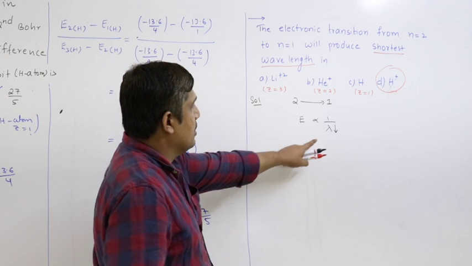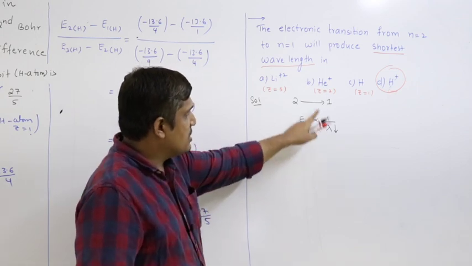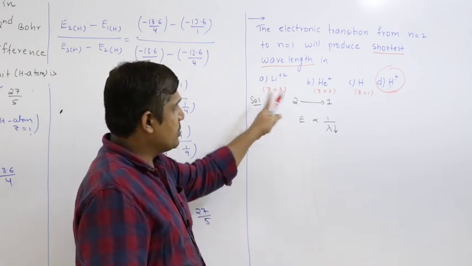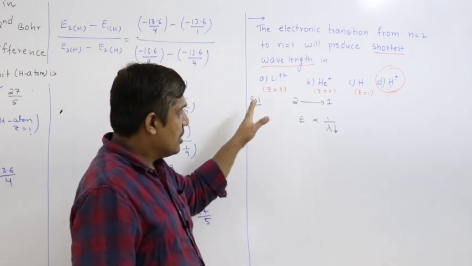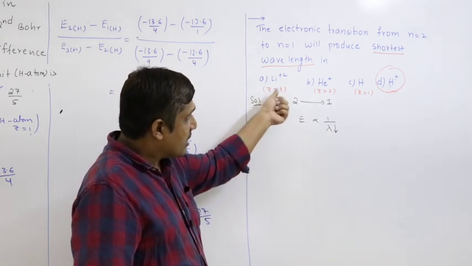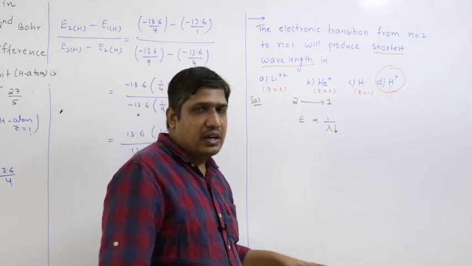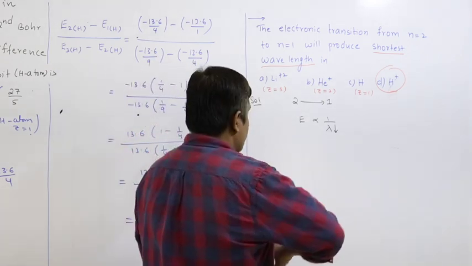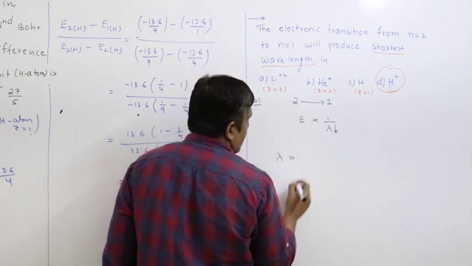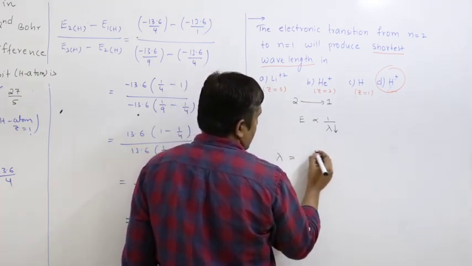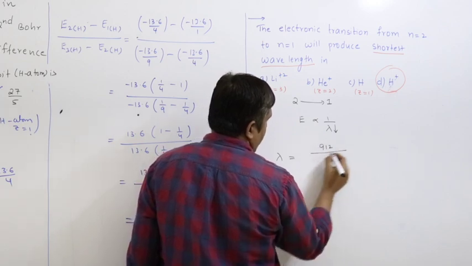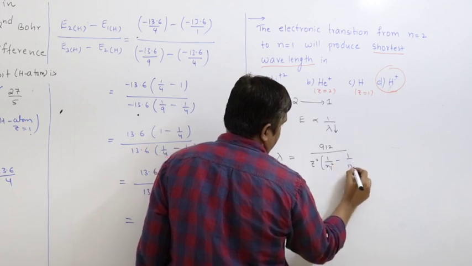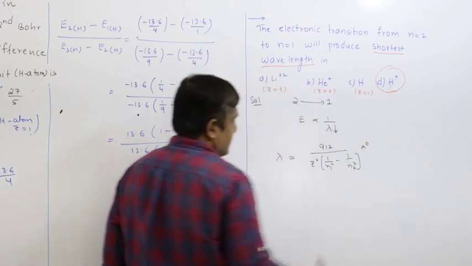Now, how to decide the relation for lambda? We cannot decide based upon these n1, n2 values because they are the same for all the atoms. For atoms or ions, or if I say species, what is the variable that is different? Atomic number is different. So we have to find the relation between wavelength and atomic number. Let us write the general equation to find lambda. This is 912 by Z square into 1 by n1 square minus 1 by n2 square angstrom units.